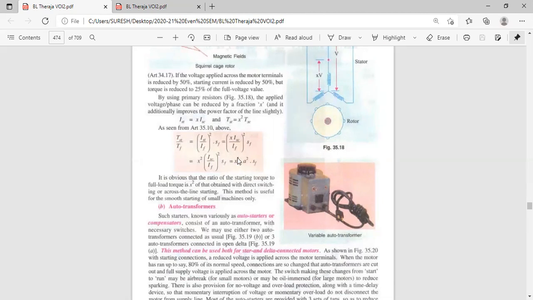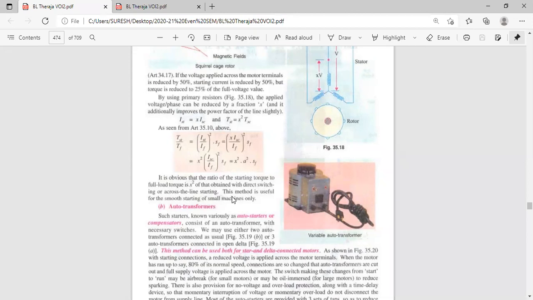So if the X value is increasing, what happens to the voltage? Voltage will be reduced, and current also will be reduced, and torque will be increased. TST is equal to X square times the TF. It is obvious that the ratio of starting torque to full load torque is X square of that obtained with direct switching on across the lines starting. This method is useful for smooth starting of small machines only.